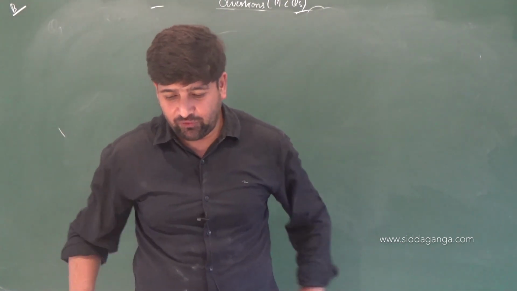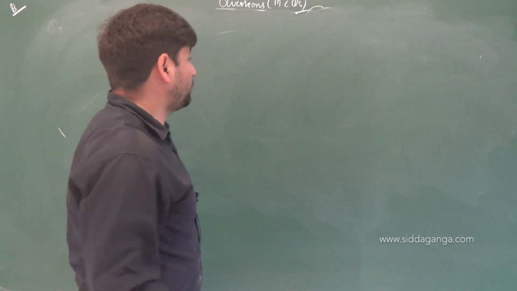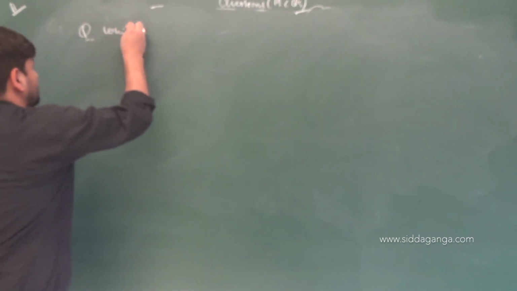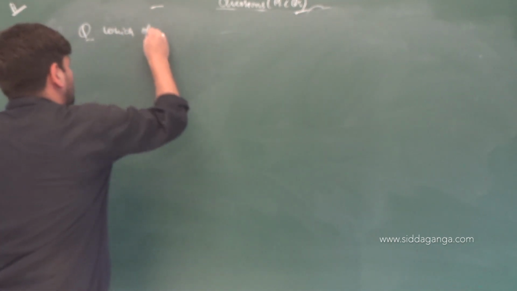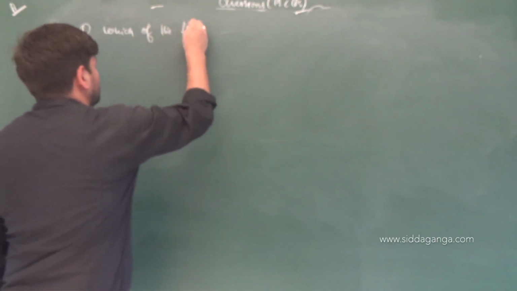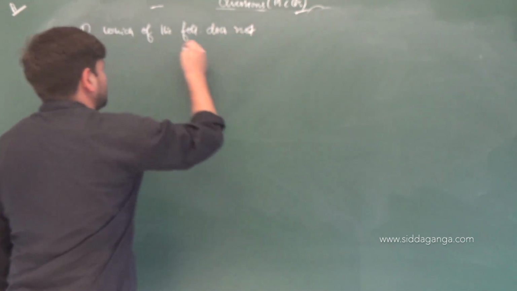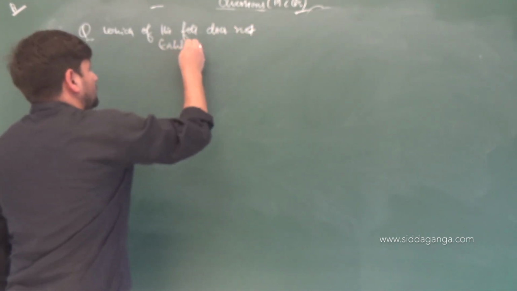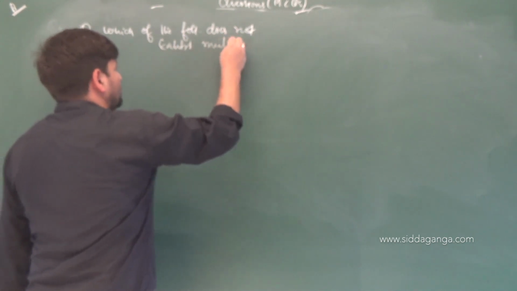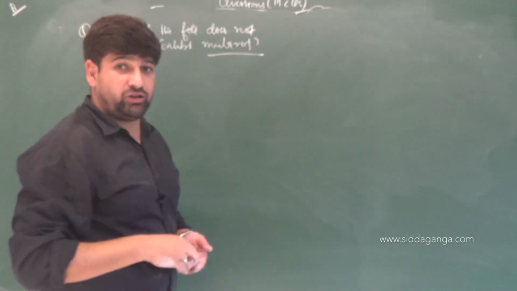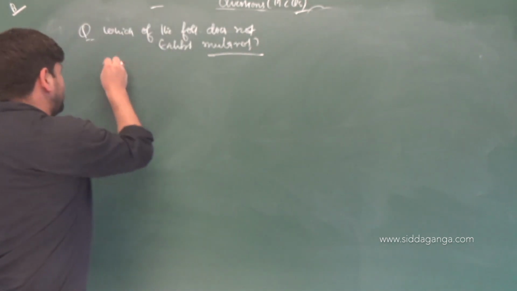Question is, children, which of the following does not exhibit the phenomena of mutual rotation? Question next. Which of the following does not exhibit mutarotation? So for mutarotation to come into play, you know the phenomena, what should happen. So we'll write down options first.